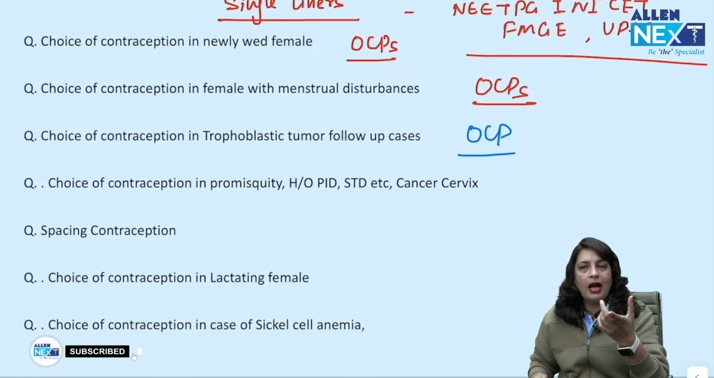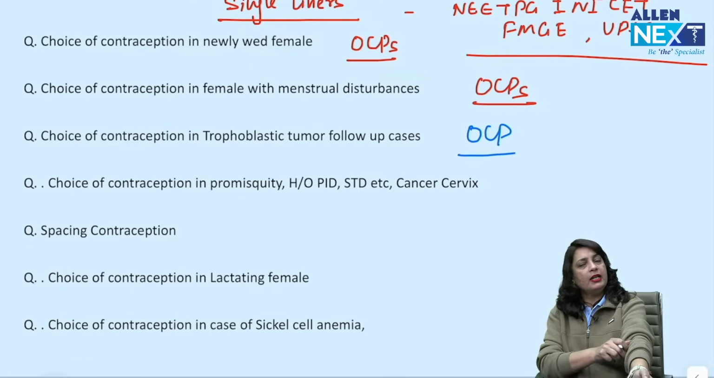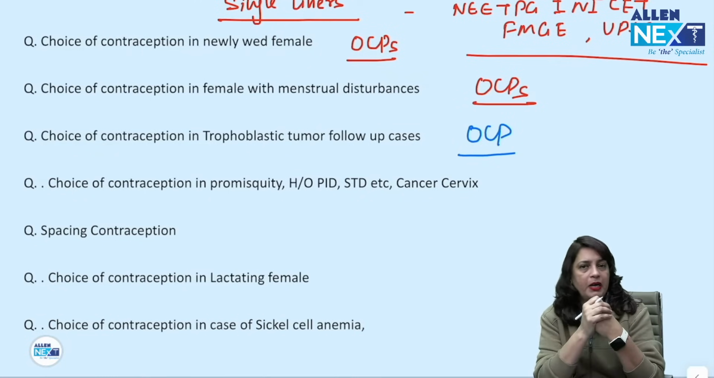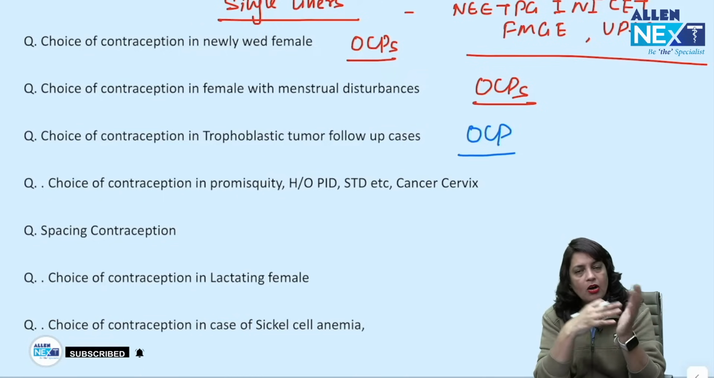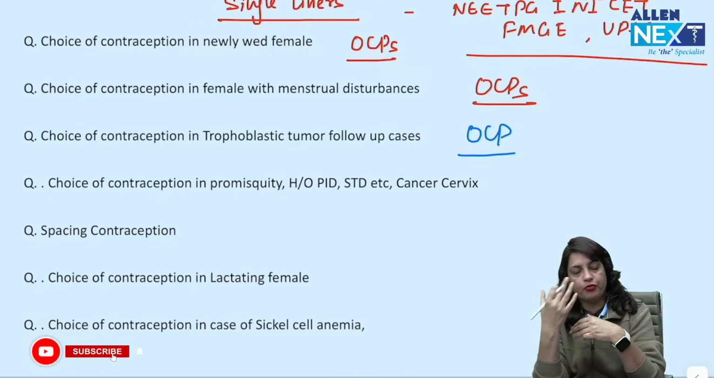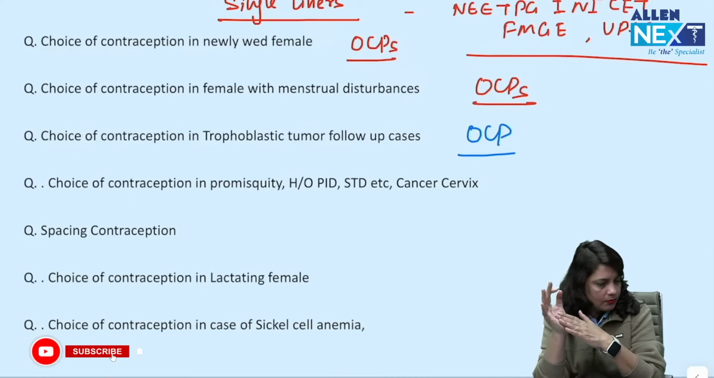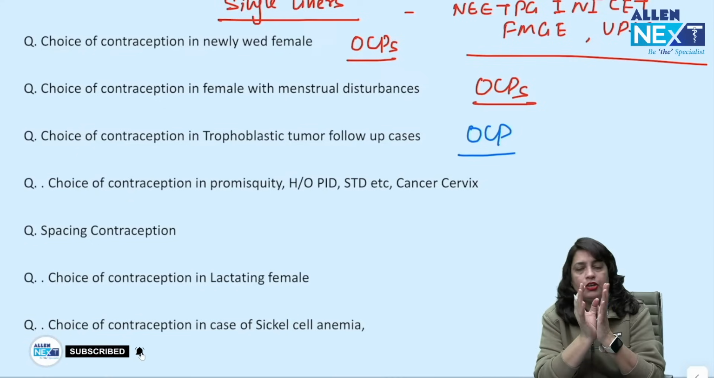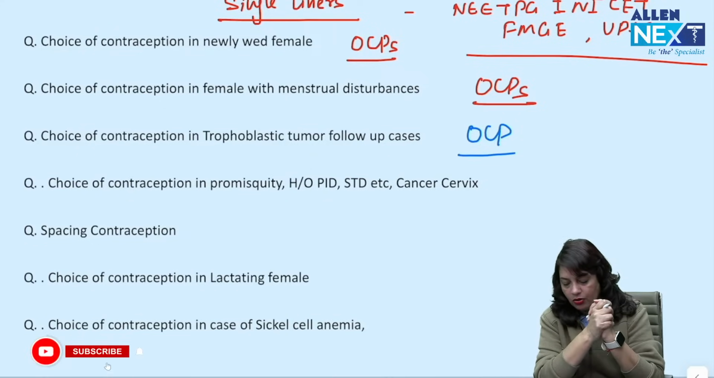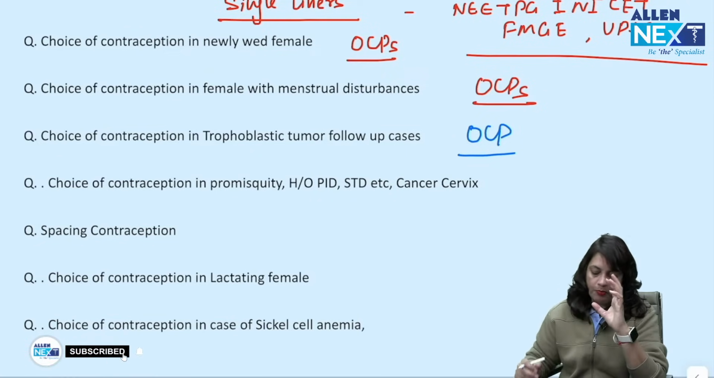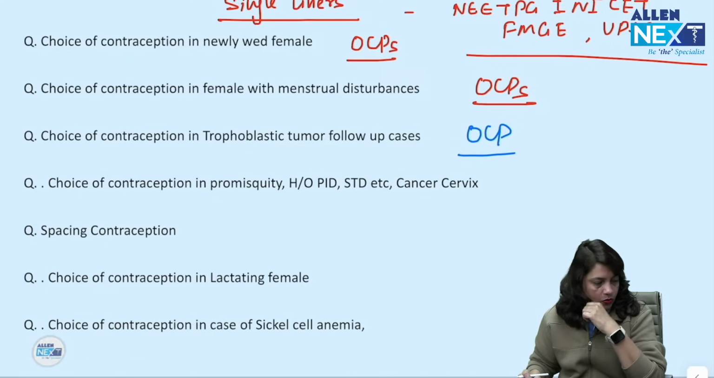Beta HCG is a hormone secreted in pregnancy. So, how will you be able to differentiate that this beta HCG which is detectable in the blood is because of a pregnancy or is it because of recurrence of the trophoblastic tumor? Hence, your patient should not conceive during the follow-up period. So, best contraception in that case will be OCPs.